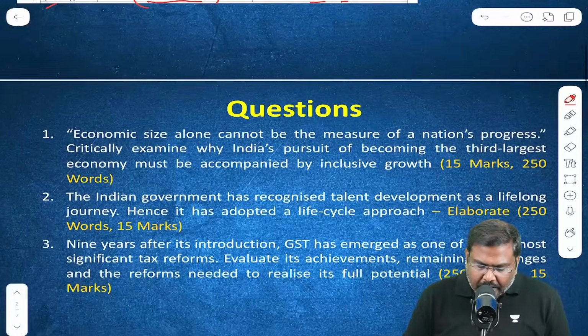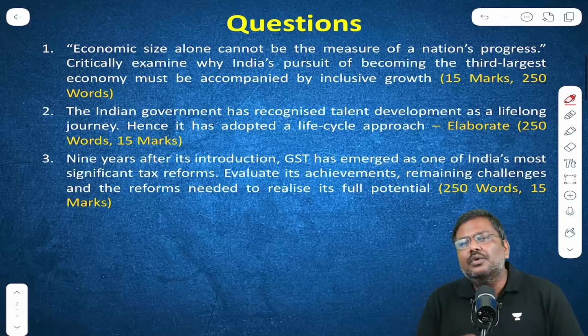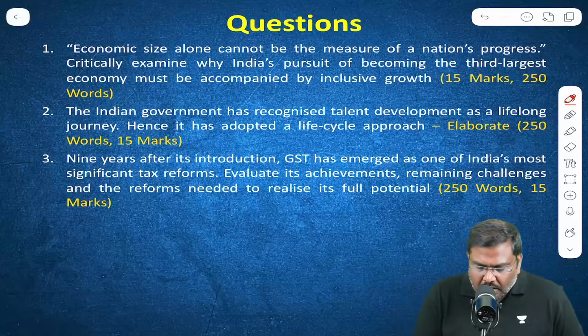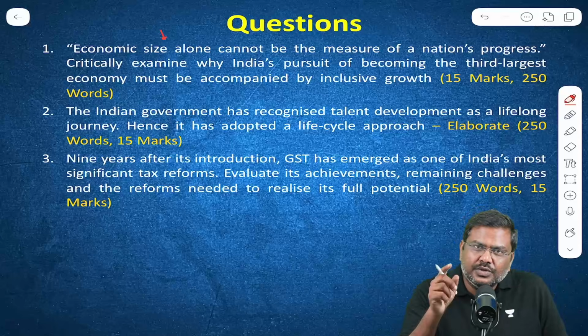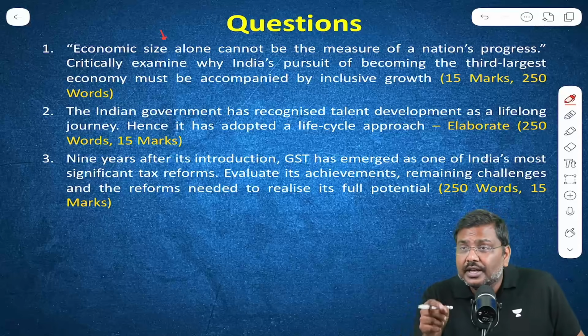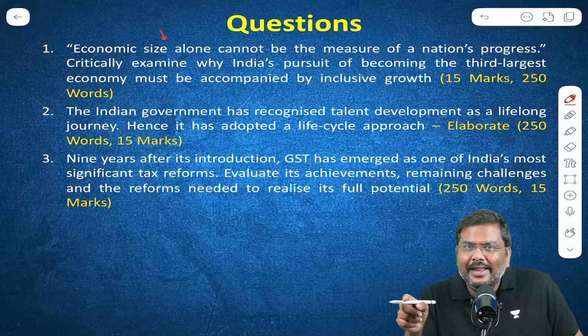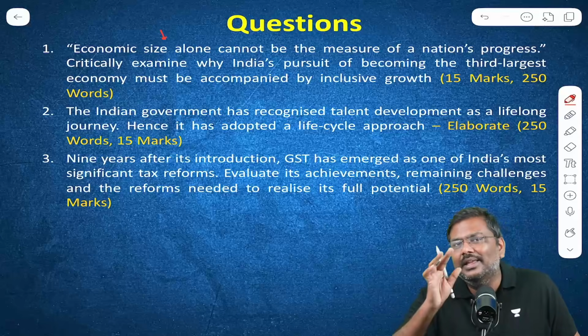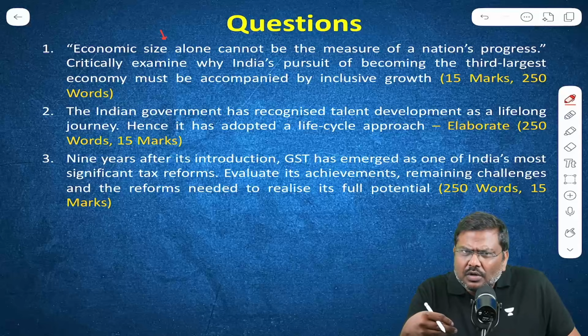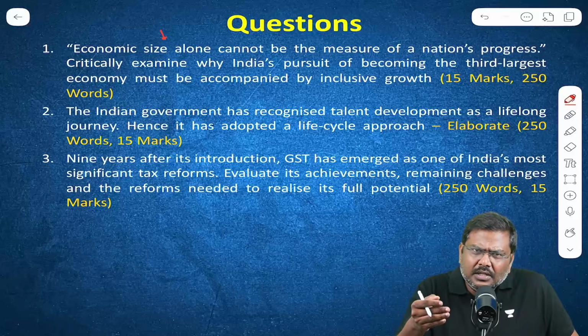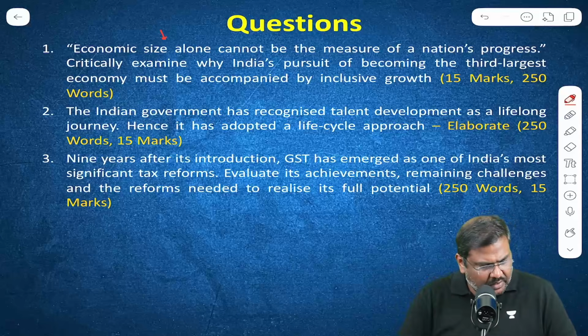For example, have a look at these particular sample questions. The first question is on why the government of India should focus on achieving inclusive growth rather than focusing only on making India the third largest economy in the world. You will write the answer, but there is absolutely no data, especially data from current affairs.